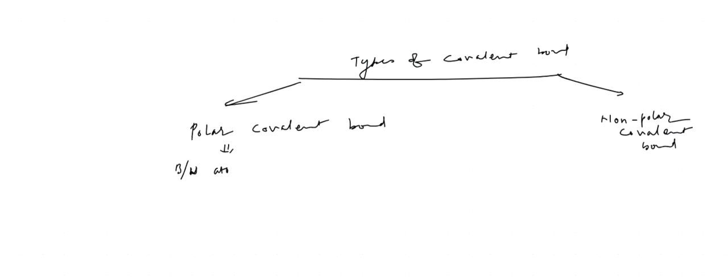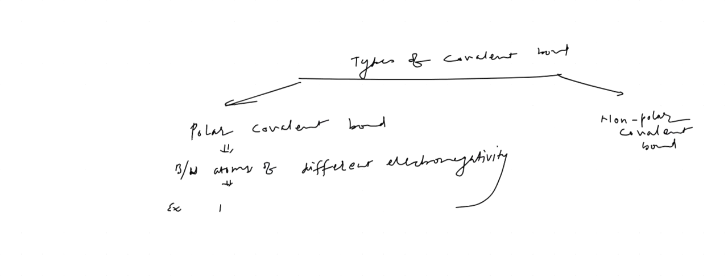The polar covalent bond is going to form between atoms of different electronegativity. This is just like what you must have studied, plus I effect, minus I effect. That is based on it. For example, HF is a polar covalent bond. HCl, H2O, H2S, NH3: one should be more electronegative, one less electronegative. That is why they are a little soluble in water. These all are polar covalent bonds.